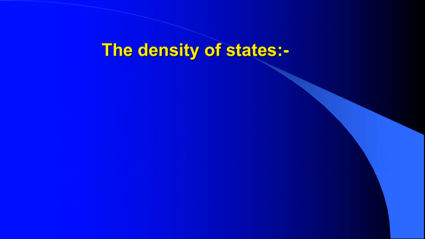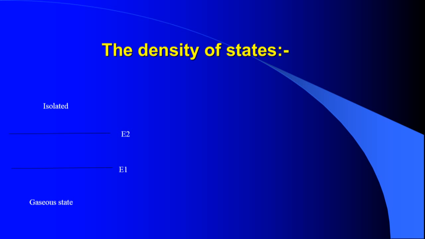So next is the density of energy states. In order to discuss the density of energy states, as I already quoted in the assumptions, the energy of each electron is quantized in terms of energy states. The distribution of electrons in the various available energy states obeys the Pauli's exclusion principle. Then how many energy states exist? The answer for that is given by the density of energy states.